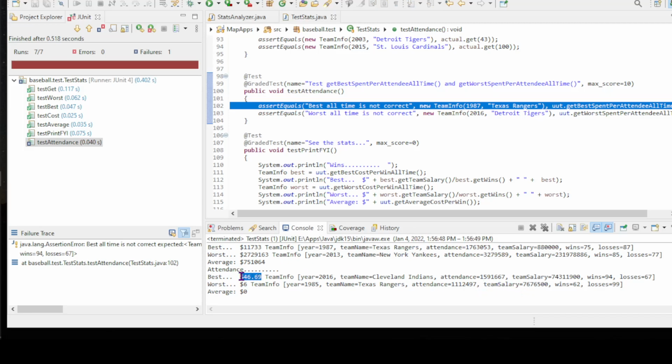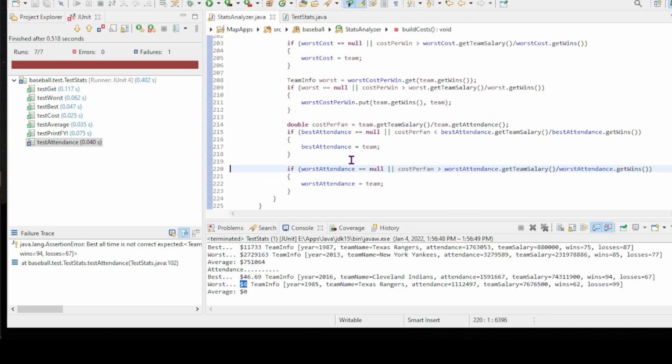$46.69 does not seem to be much better because that other one, if we looked at this number above, is $800,000 for 1.8. That's about 50 cents a ticket. So I did something wrong in my logic, and I've got to figure out what. Okay, so here, the 85 Texas Rangers was about $6 a ticket. So there's definitely something wrong in my logic.